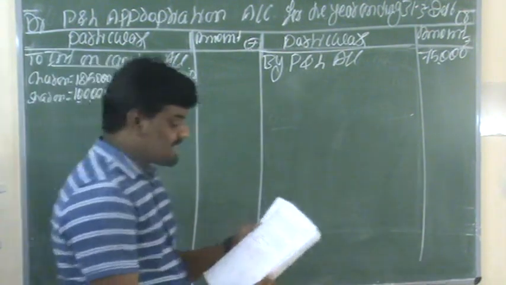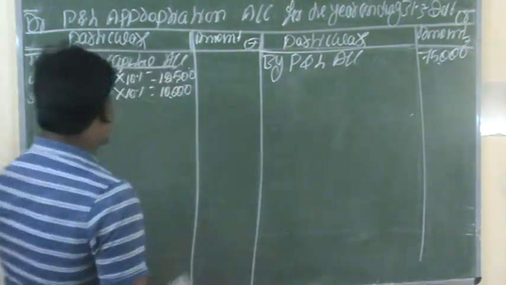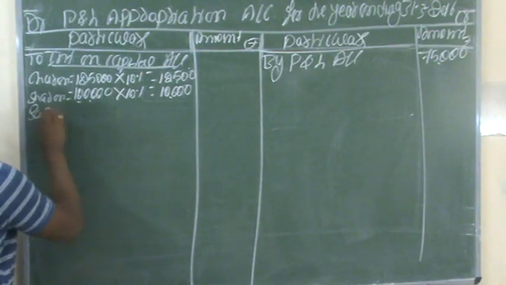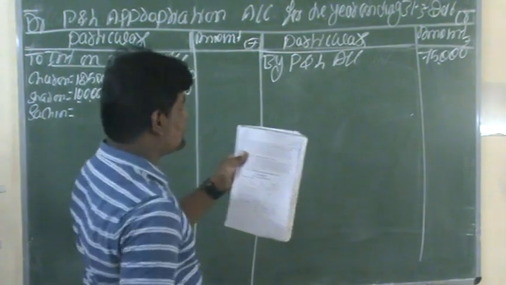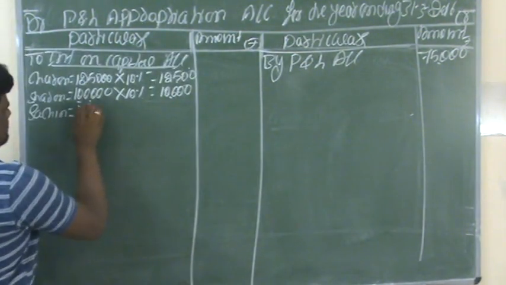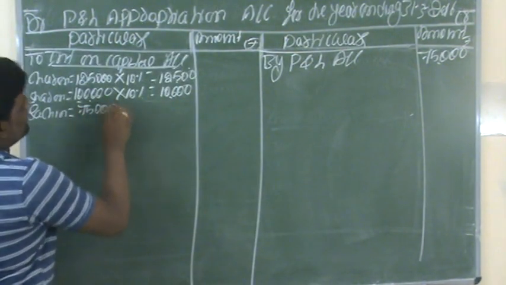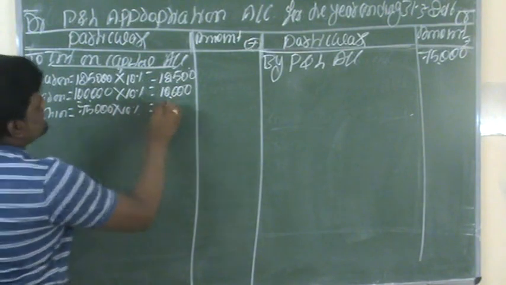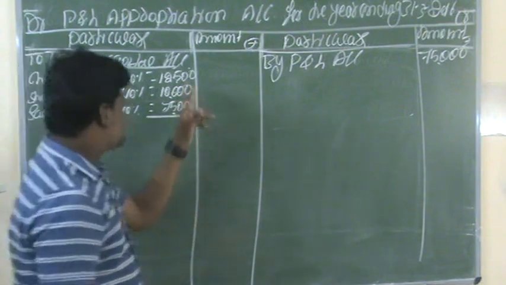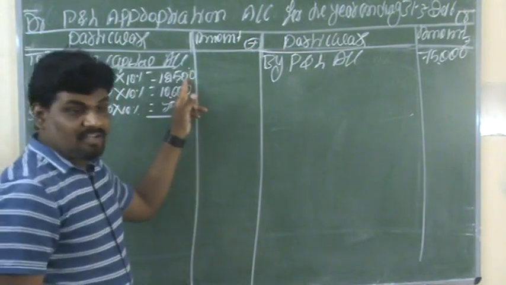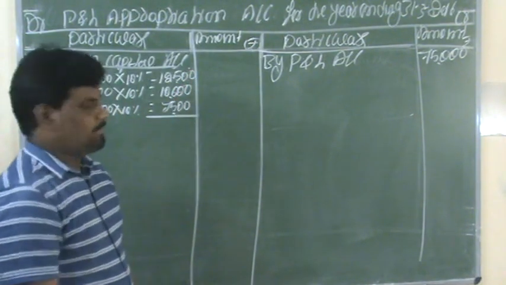The next partner is Sachin. Sachin's share of capital is 75,000. 75,000 into 10% is 7,500. This is the total interest on capital for the partners.